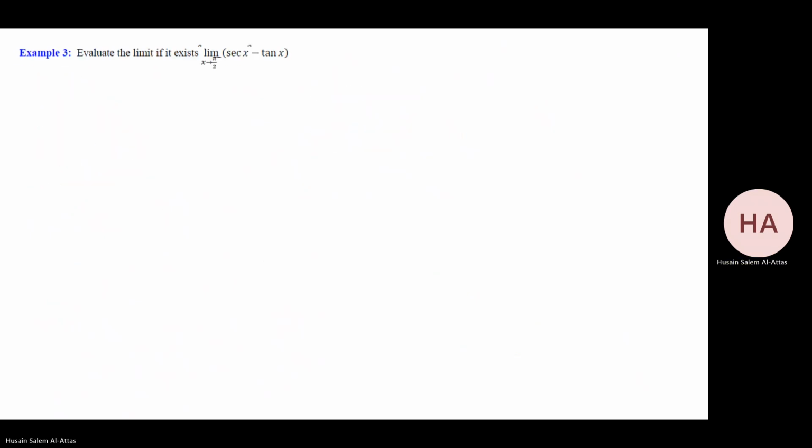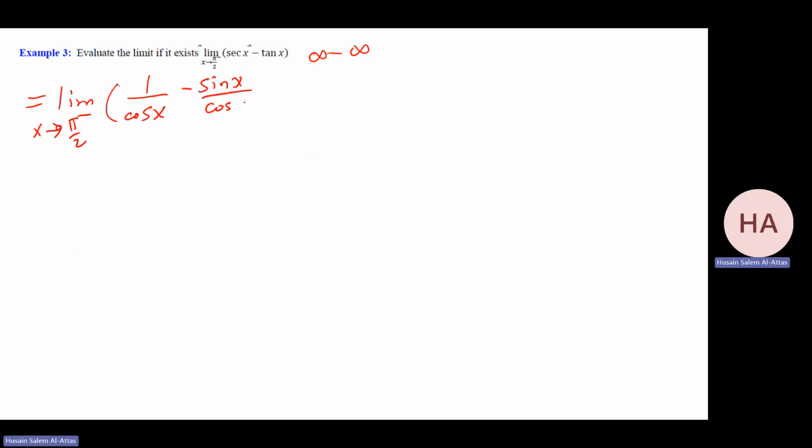This one, secant x. If you do it, you have infinity minus infinity. So I'll do the limit. This goes to pi over 2 from the left. I need to make it function over function. One way, change it into sine and cosine. That will be 1 over cosine x minus sine x over cosine x. That will be the limit as x goes to pi over 2 from the left of 1 minus sine x over cosine x.